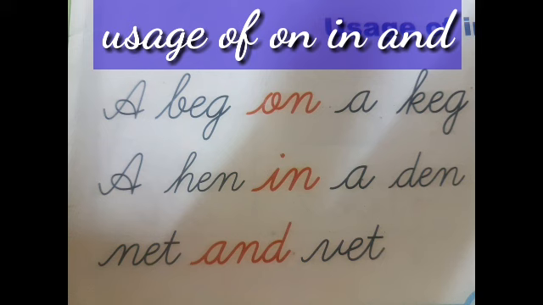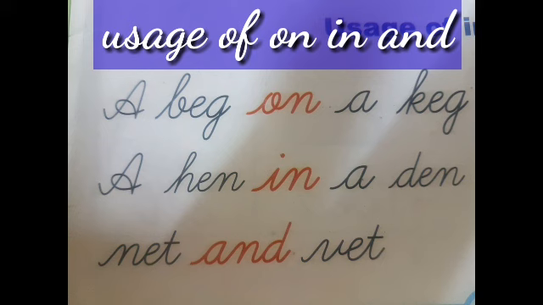Second one is a hen in a den. A hen is standing in the den. The den is the home of a lion, whereas the hen is in the den. The hen is sitting in the den. So it is sitting or standing, it is inside the den.